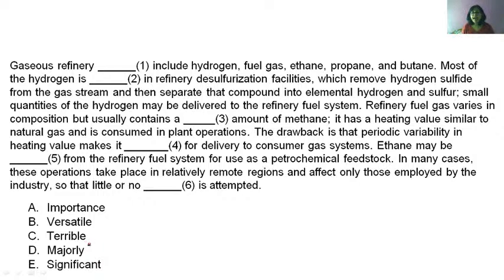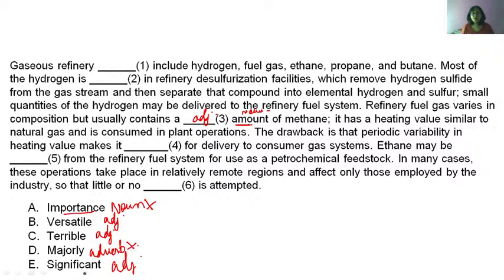So a dash amount of methane. Amount here, amount is a noun. So what amount? You need an adjective, right? Importance is a noun. Versatile is an adjective. Terrible is an adjective. Majorly is an adverb. Significant is an adjective, okay. So the first one is ruled out. Option D is also ruled out.